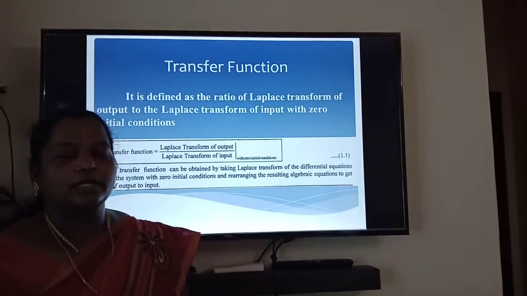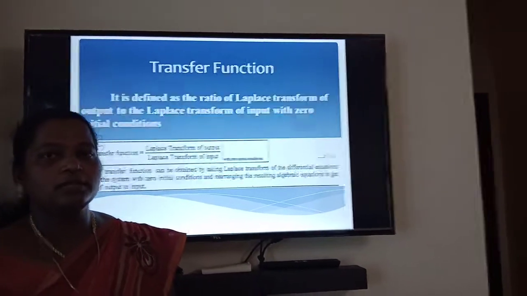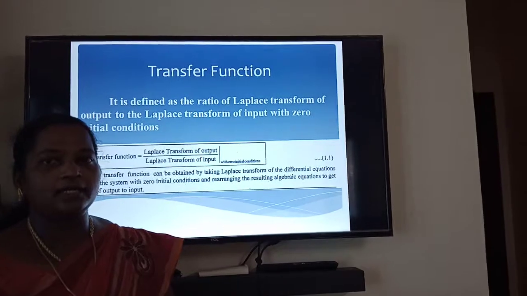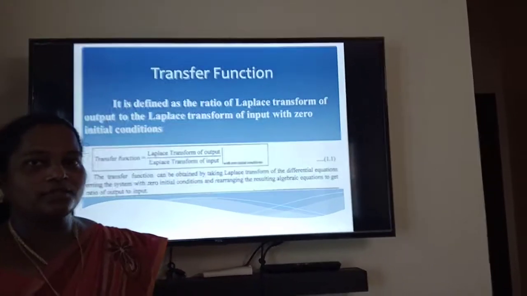In order to derive the mathematical model, first we should know about the transfer function. So what is the transfer function?